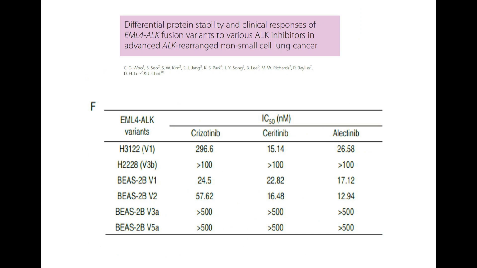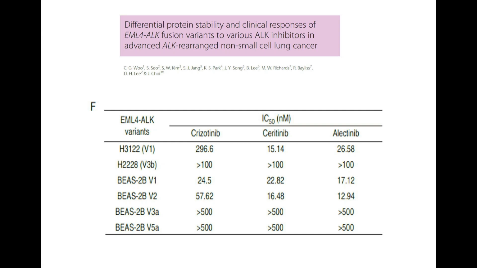Next. And this is the same: just look at crizotinib, ceritinib, and alectinib for variant 1 and variant 2, these are 24, 57, 22, 16, 17, and 12. But when it comes to variant 3 or variant 5, these are the minimum inhibitory concentrations which are necessary. It is indirect evidence that variant 3 and variant 5 were doing a bit differently. That's the conclusion they came to.